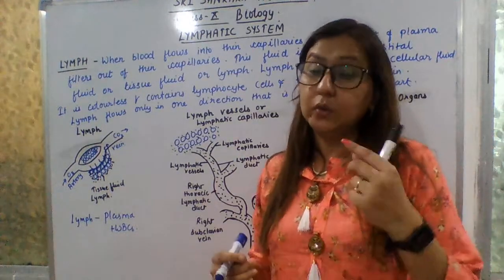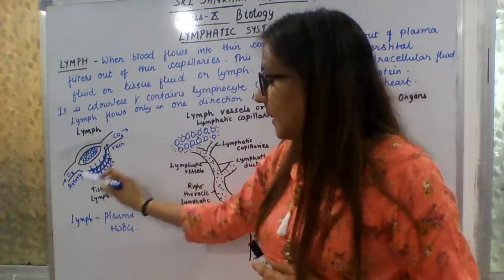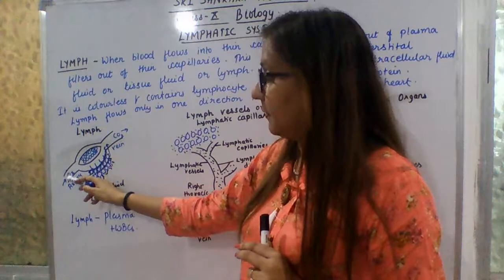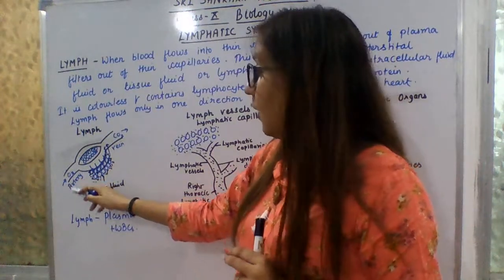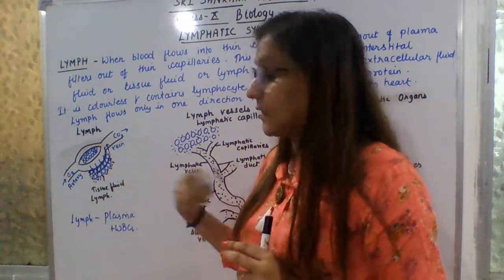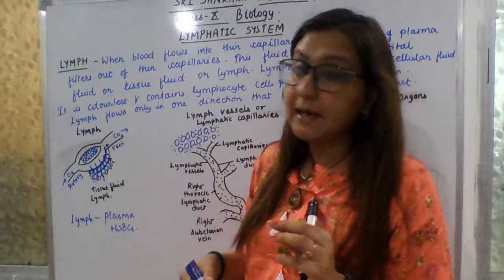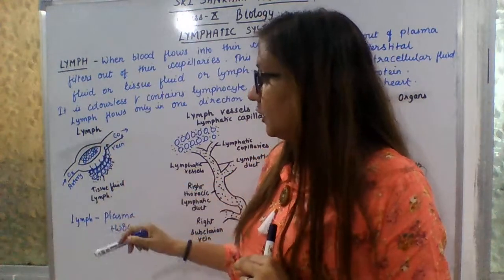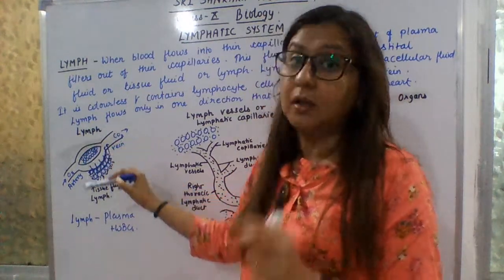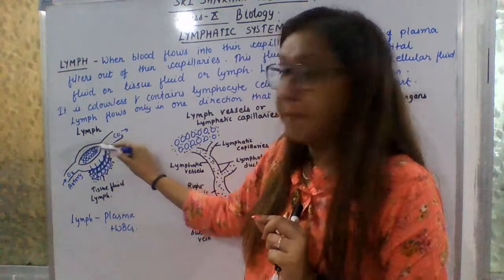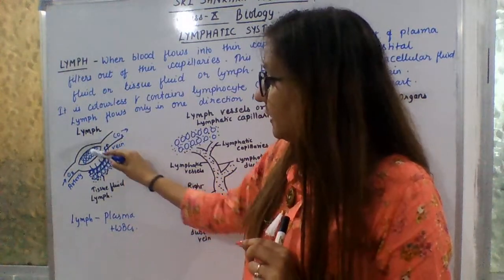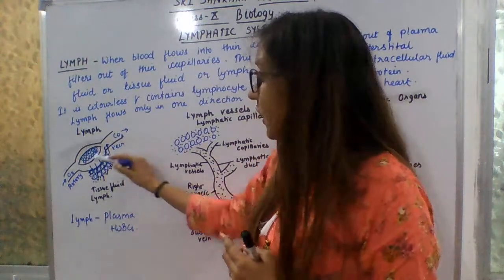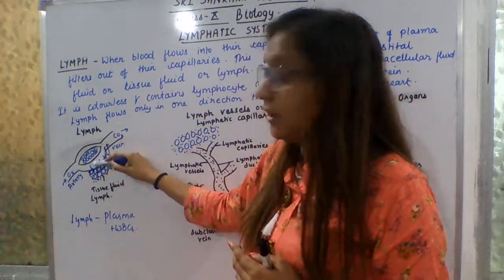First I will explain what lymph is. Suppose blood is coming out from here, from the artery. The blood coming out from the artery is oxygenated blood. We know that arteries bifurcate into blood capillaries. Here the cells of our body are present, and the exchange of gases takes place, as the blood comes to the cells.